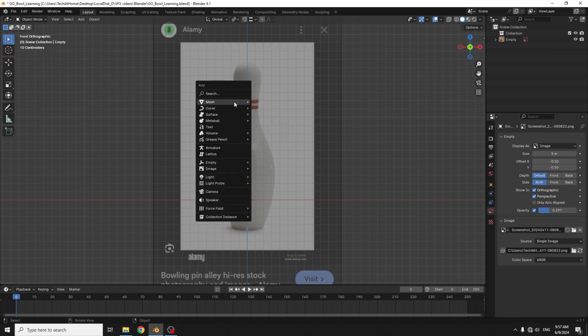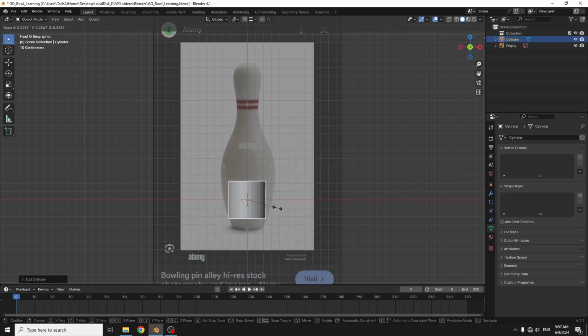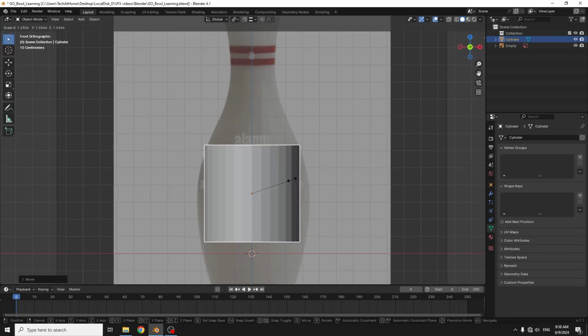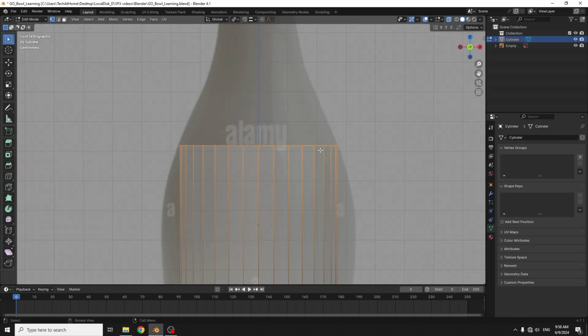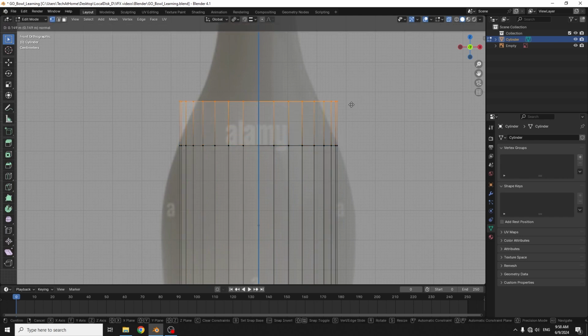Shift A, mesh, taking cylinder. So adjusting at the center. Tab, edit mode. Selecting the vertices. Just extruding and scaling.